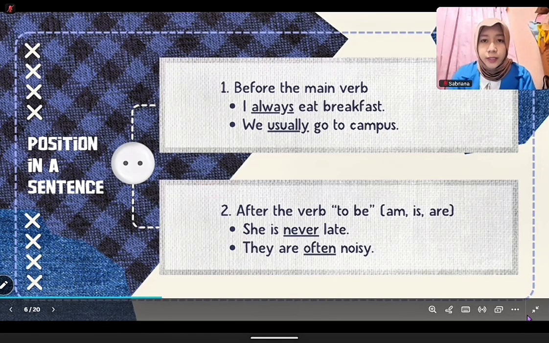But when the sentence uses the verb to be, such as am, is, or are, the adverb comes after it. For example, she is never late. They are often noisy. So remember, before the verb for normal verbs, after the verb for to be.